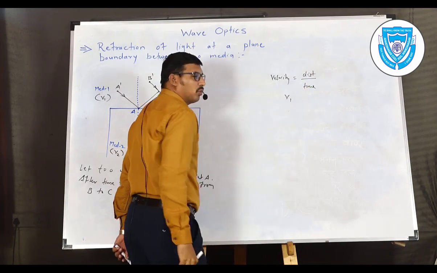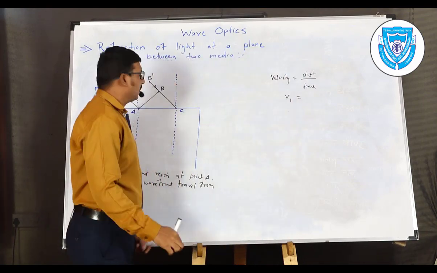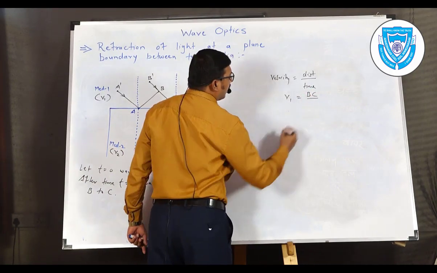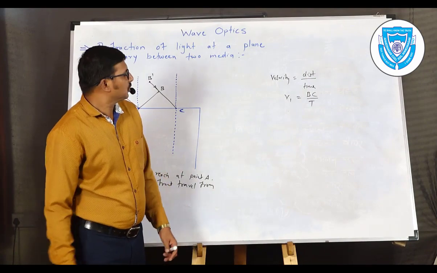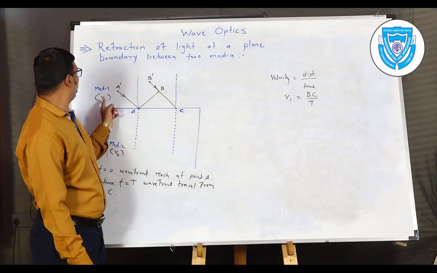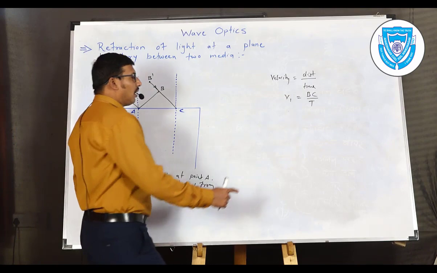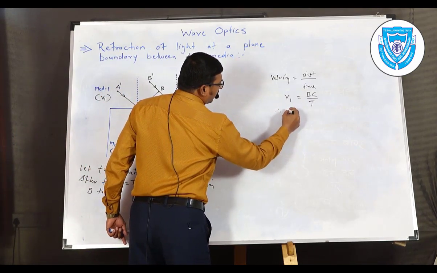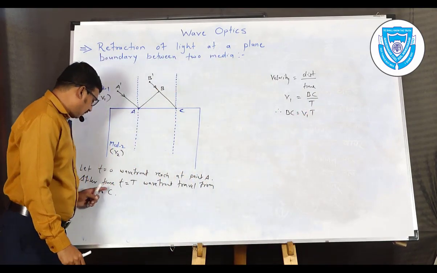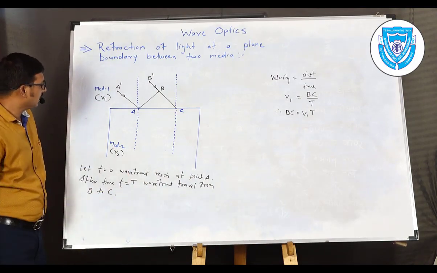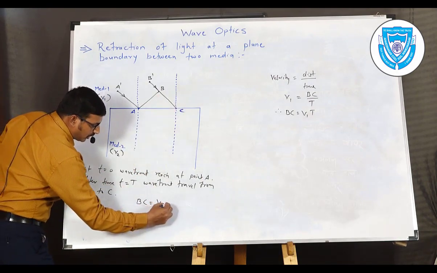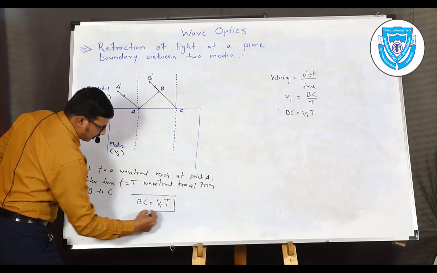The velocity in the first medium is V1, the distance traveled is BC in medium 1, and the time interval is capital T. So V1 equals BC divided by T. Therefore we can write BC is equal to V1 into T. After time t equal to T, the wavefront travels from B to C, so BC is equal to V1 into capital T. This will be equation number one.